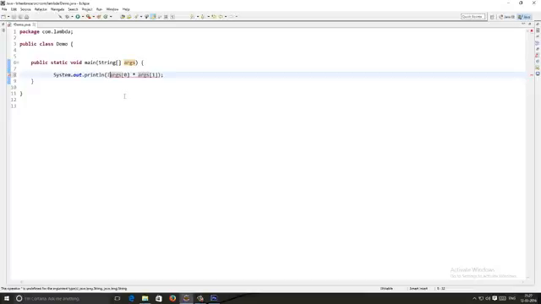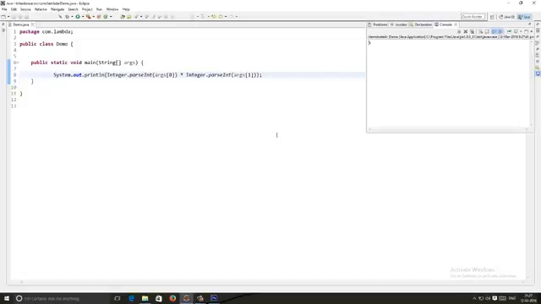To convert that into int, Integer.parseInt of args of 0, comma, Integer.parseInt of args of 1.